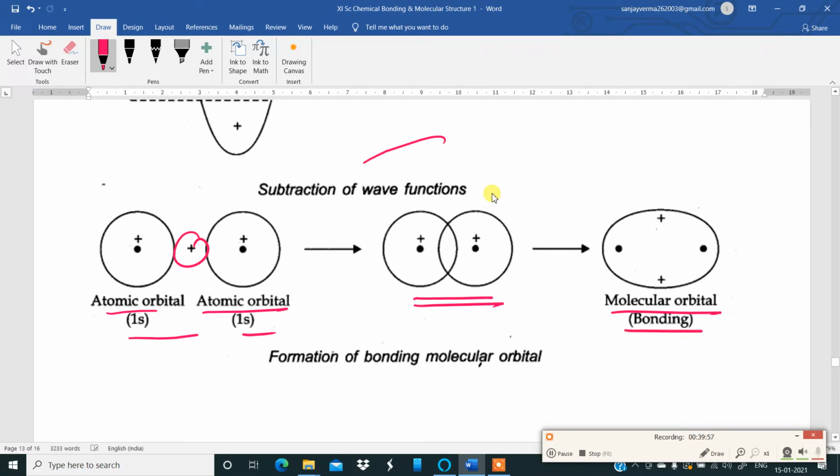So this molecular orbital is bonding. Electrons here, positive charge, orient them in a stable manner. That is the formation of the bonding molecular orbital. Whenever there is addition of wave functions, it results in the bonding molecular orbital, where electrons orient themselves so as to possess minimum repulsion between them.